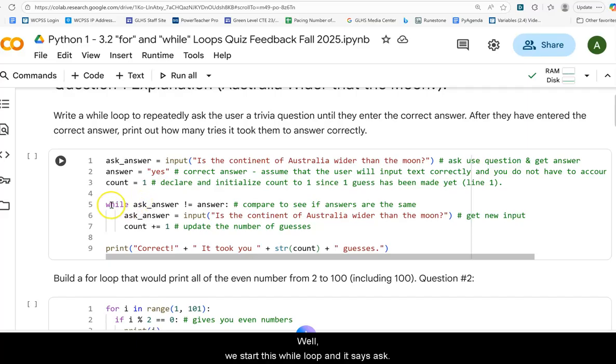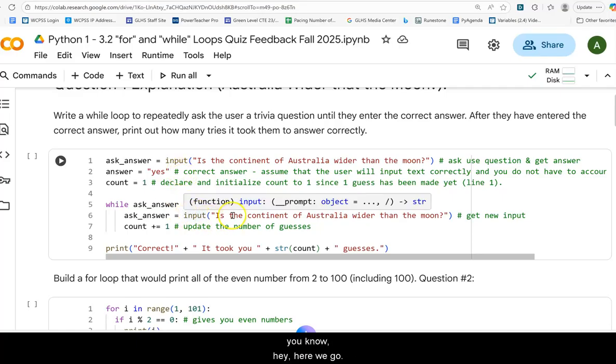Well, we start this while loop, and it says while ask_answer is not equal to answer, all right? We're going to see if they're the same. If they're not equal, then ask again. But let's say that they are equal.